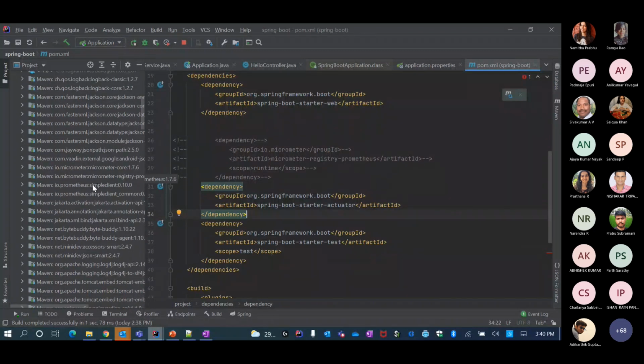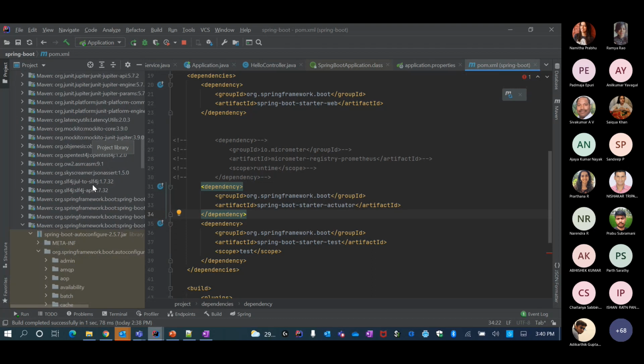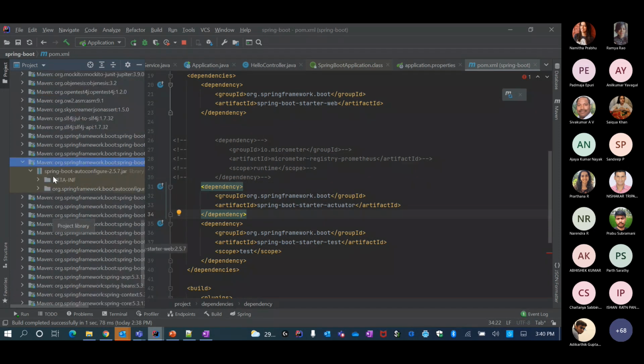And then I should also have an embedded Tomcat by the way here. It will be somewhere. I don't want to spend a lot of time searching for that, but you should also have an embedded Tomcat library here. But I can override and say I don't want Tomcat, I want to use Undertow or maybe Jetty. So even that I can specify here. So this is what opinionated and starter and all these things meant. It gave you all the defaults.